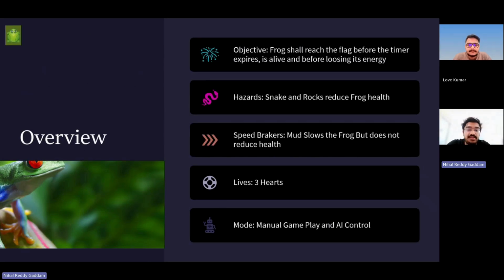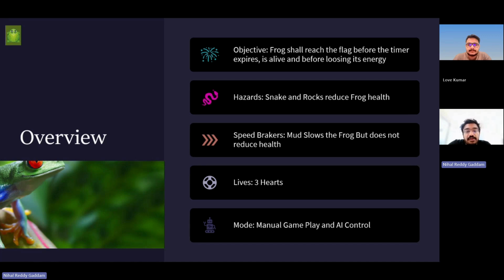The objective of the game is for the frog to reach the flag before the timer runs out while staying alive and managing its energy. The frog starts with 3 hearts, so health is an important part of the gameplay. There are different types of obstacles in the environment. The snake and rock both reduce health but do not behave the same way. The snake is more dangerous because it chases the frog and removes one full heart on collision. Rocks are smaller hazards and remove half a heart. This gives the game different levels of risk instead of treating every hazard the same.